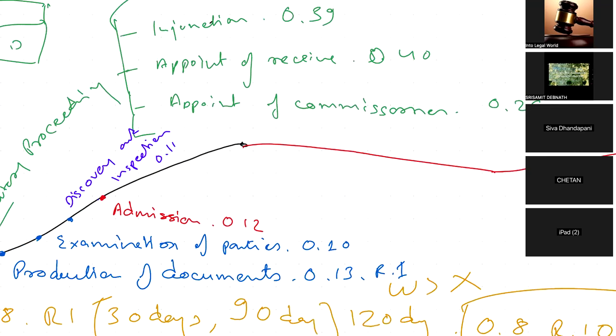After admission, whatever has been admitted or not, you will now frame the issue. Framing of the issues is there in order 14, right? Here this is also called first hearing.